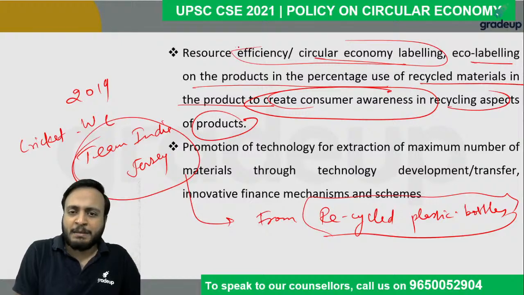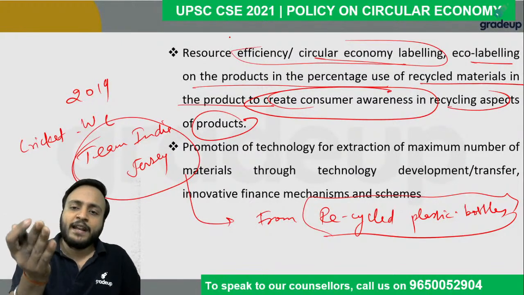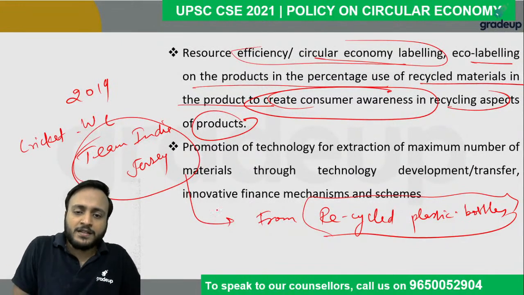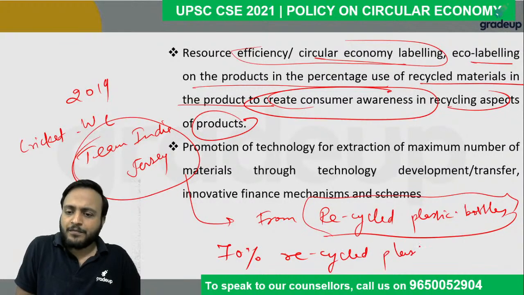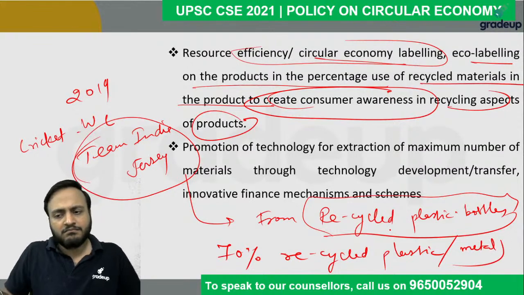The policy paper recommends that you can brand it, that boss, this product is made up of 70% recycled plastic or recycled metal, anything.